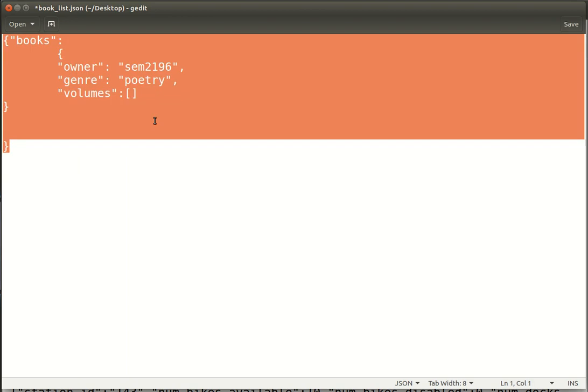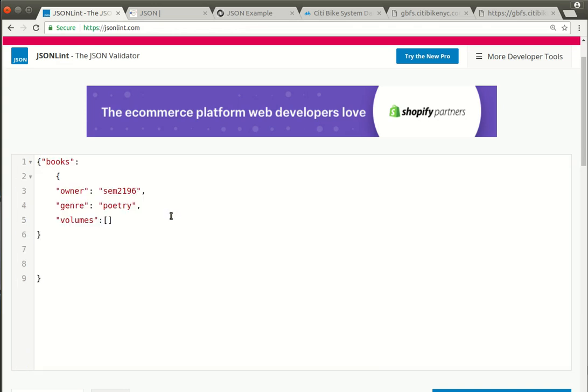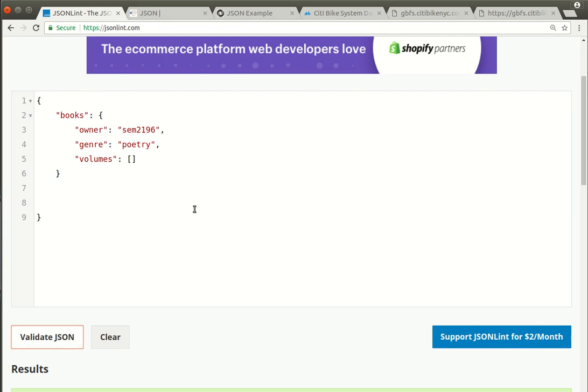So what I'm going to do right now is highlight this whole thing, copy it, and jump over to JSON Lint. I'm just going to replace what's here, and I'm going to test this right away, okay? You can see that it doesn't really care about additional white space, so I can have extra carriage returns in there. It's not going to fix those for me. But if I had done this all in one line, this is actually perfectly legal.